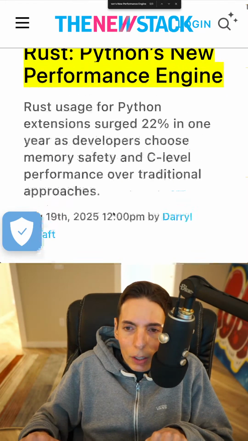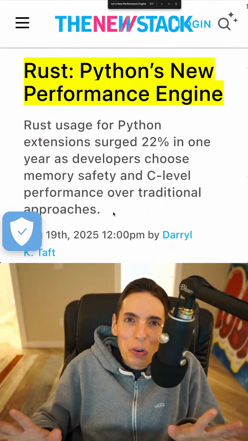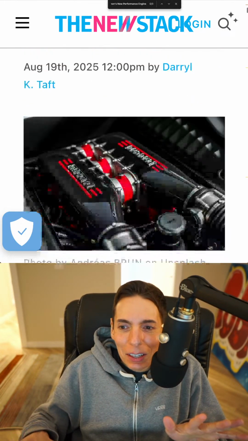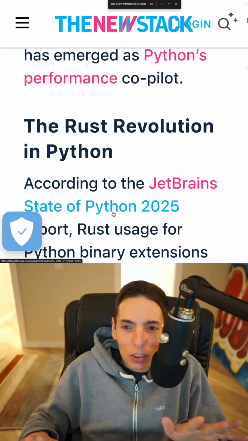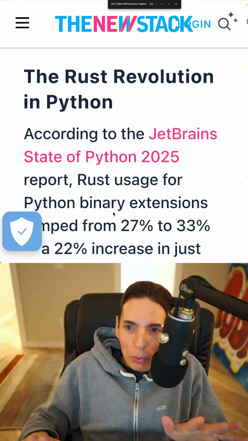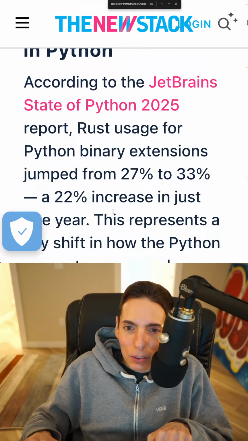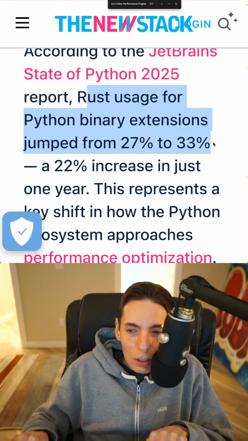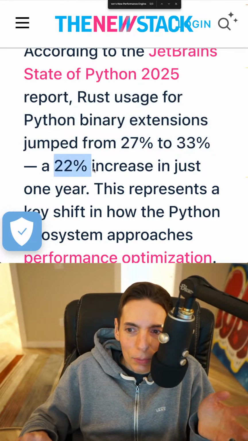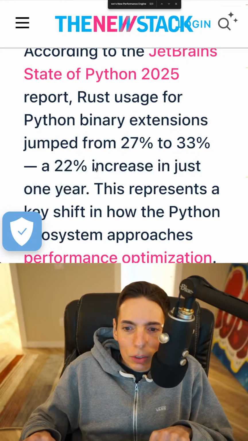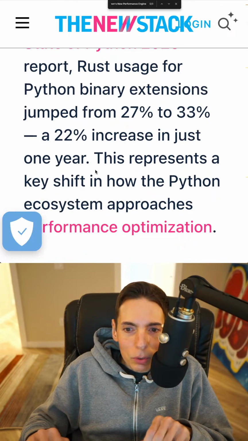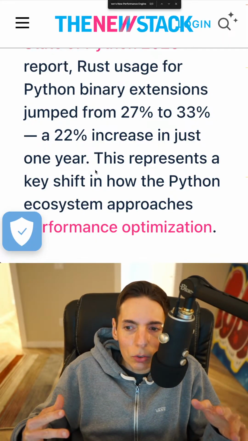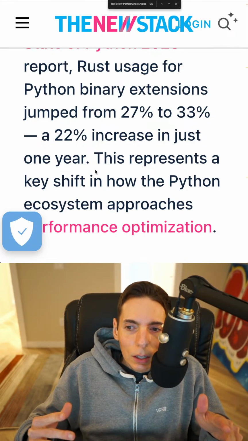So this is what I want to do. Just the headline alone got me excited. I was not interested in actually reading through the article so much, because it's just going to say people who are building Python libraries are doing it in Rust, right? Rust usage for Python binary extensions jumped from 27% to 33%, a 22% increase just in a year, which tells you that, hey, Python's great because it's really easy to program in, it's accessible, and you can do a lot of things really fast. The problem is it's slow.